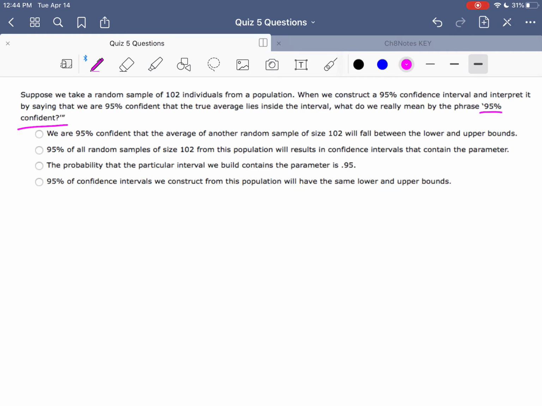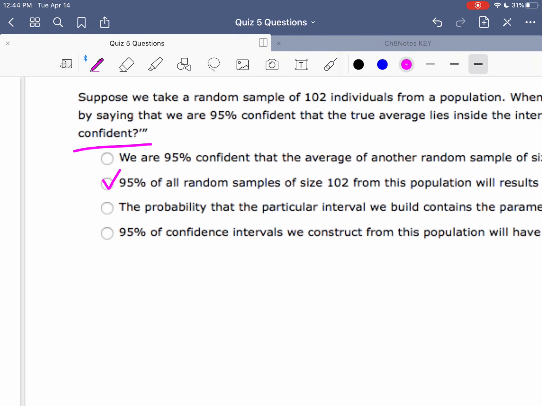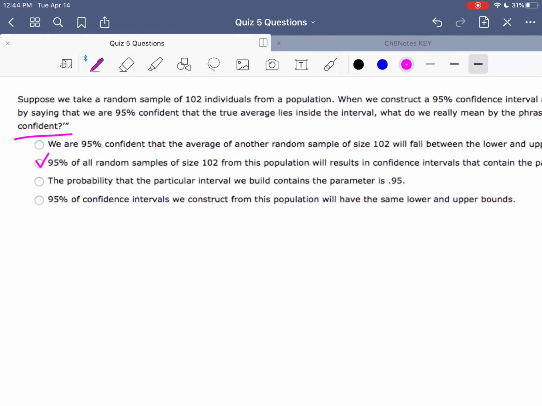So looking at our options here, 95% of all random samples of size 102 from this population will result in confidence intervals that contain the population proportion. So this one is going to be our correct answer.